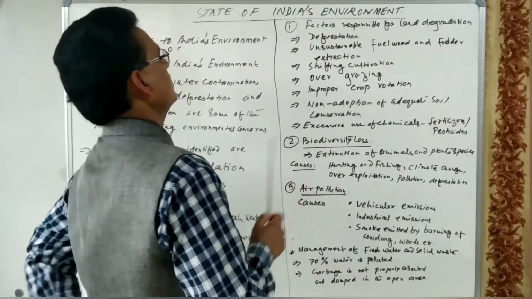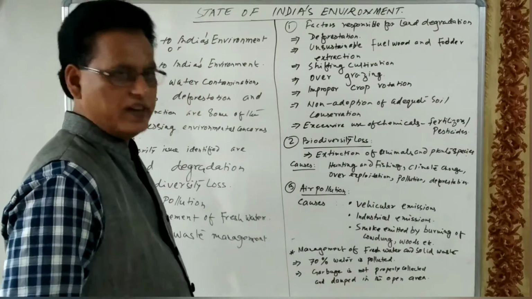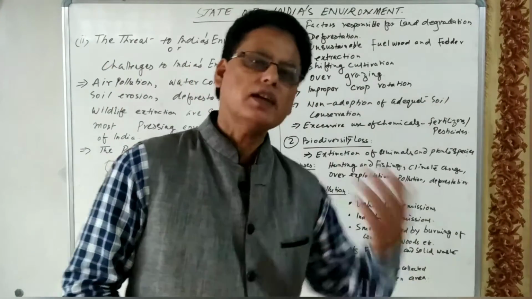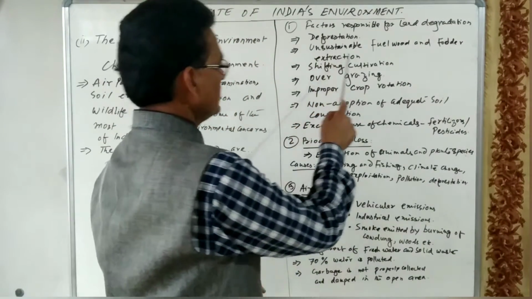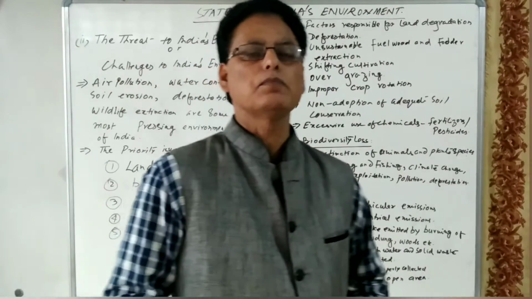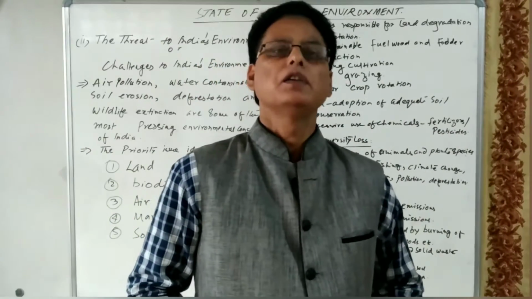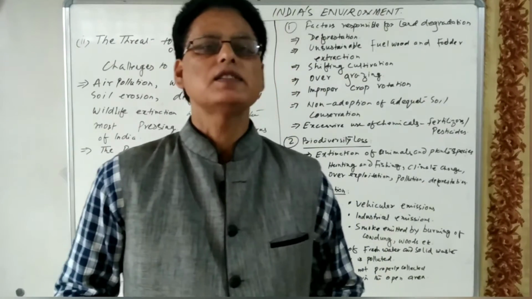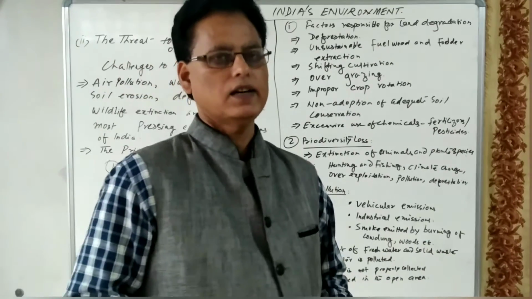There are certain factors which are responsible for land degradation. Here some of the factors are given. One is deforestation. Natural vegetation is declining because of deforestation. Then unsustainable fuel wood and fodder extraction. There is excessive cutting of trees, either for firewood or for fodder. This is creating the land degradation problem.